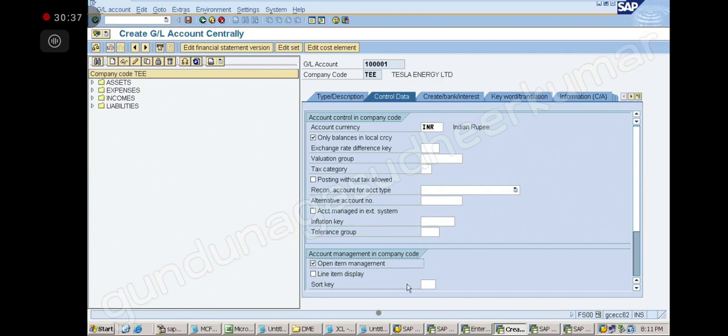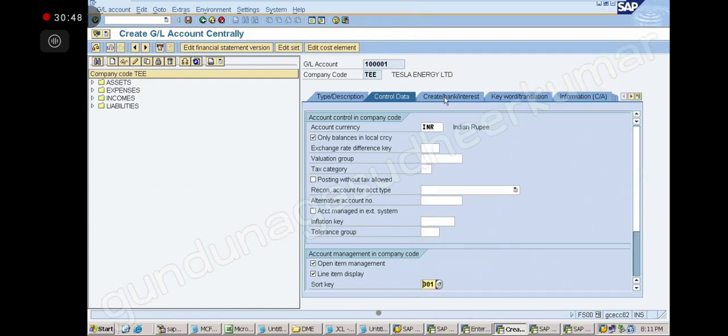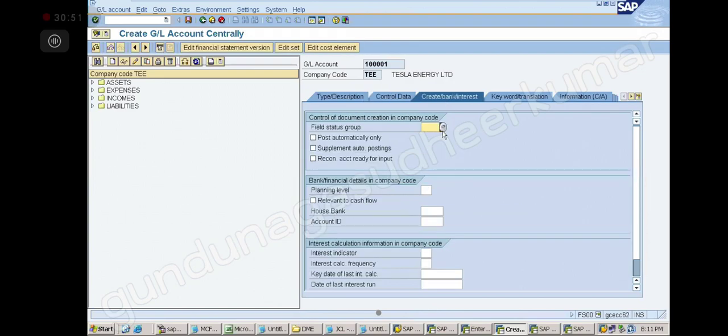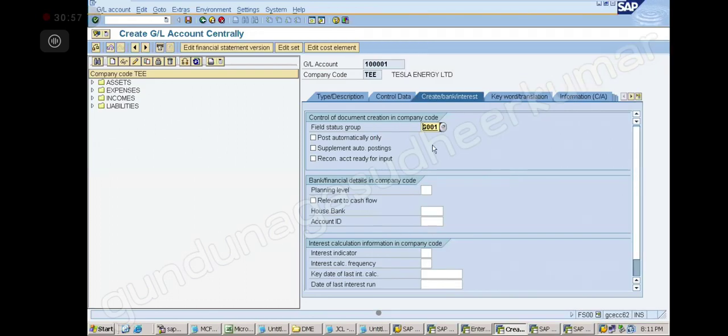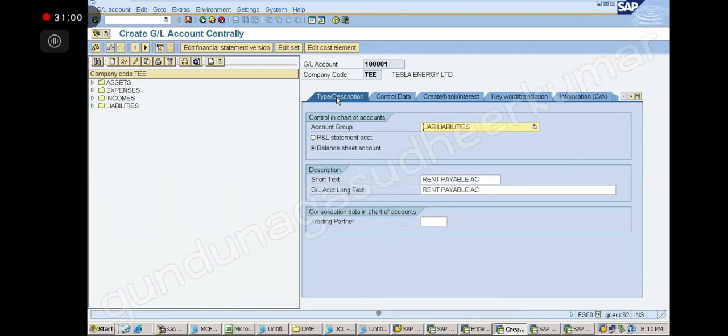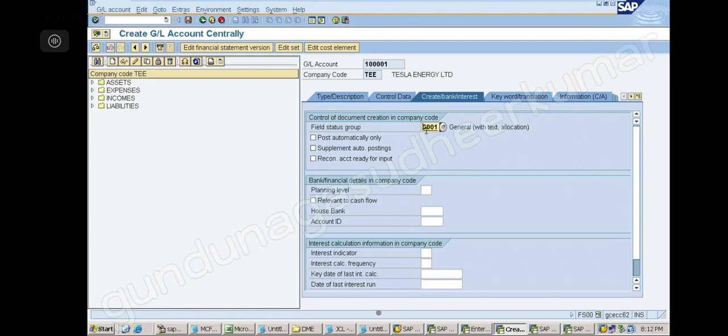Now next, open item you understood. Now next, line item display. What you want? 001. Correct. Next, create bank interest. It is a general account, right? General account. G001. Is it clear? Yes, sir. So again, I will show you. These are the parameters. Control data. These are the things. Create bank interest. G001. Okay, save.